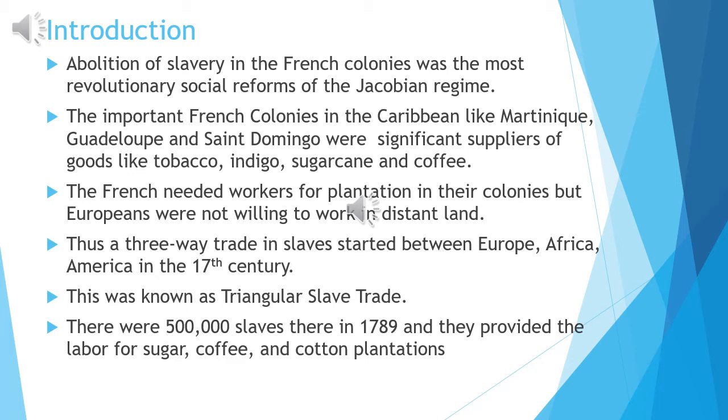Now, there were more than 5 lakh slaves in 1789, and they provided the labor for sugar, coffee, and cotton plantations. As you all can see till now, that there are many people from South Africa, and not only from South Africa, from Africa living in America and Caribbean islands. You all are aware about it.